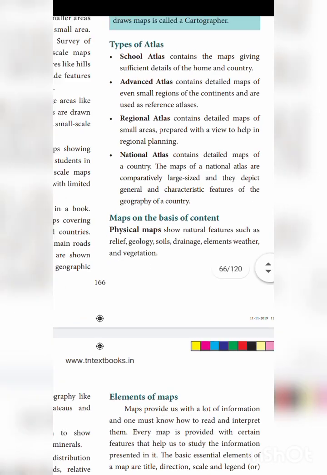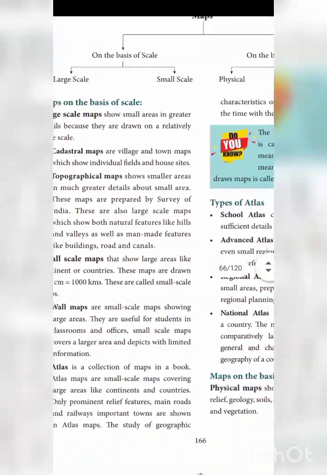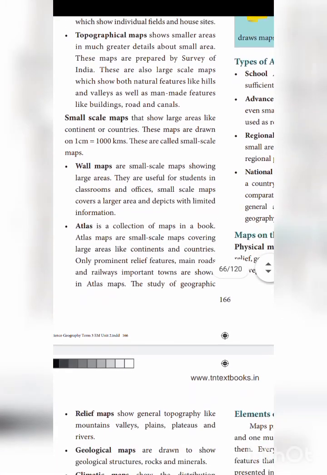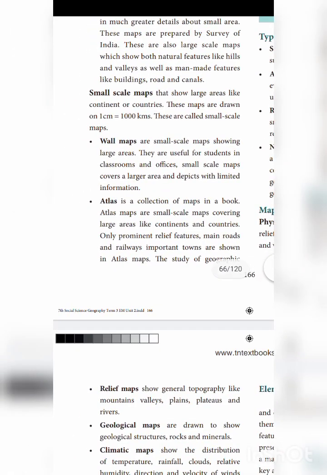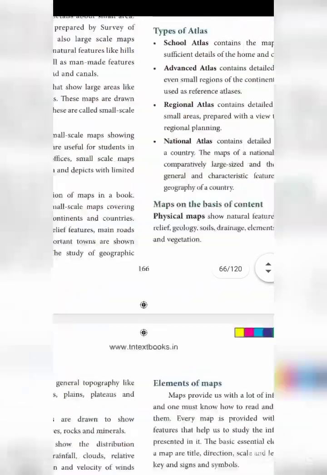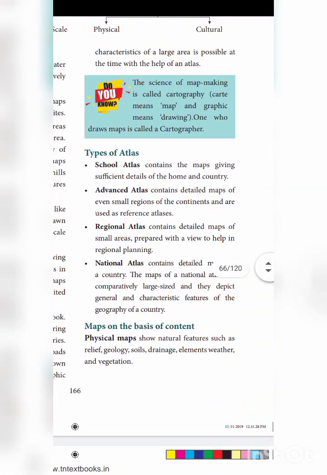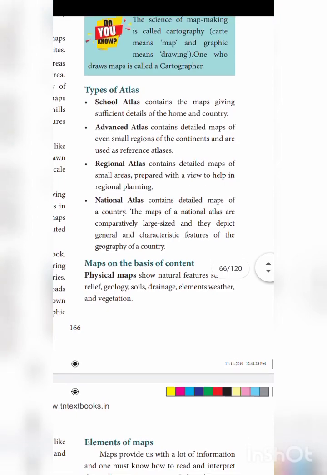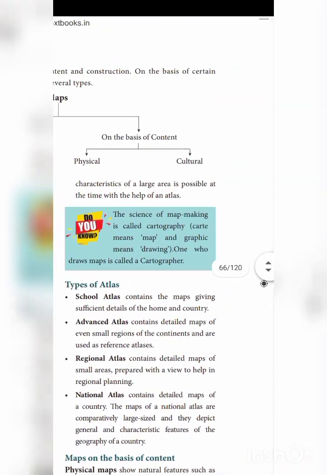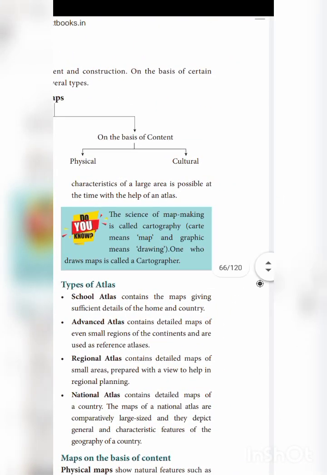Okay, so see that large scale map, small scale map. In that, large scale map is divided into cadastral map, topographic map. Small scale map is divided into wall map, atlas map. And in types of atlas map, atlas is divided into this type: school atlas, advanced atlas, regional atlas, national atlas. Okay, now here second type is what? Third type, physical and cultural.